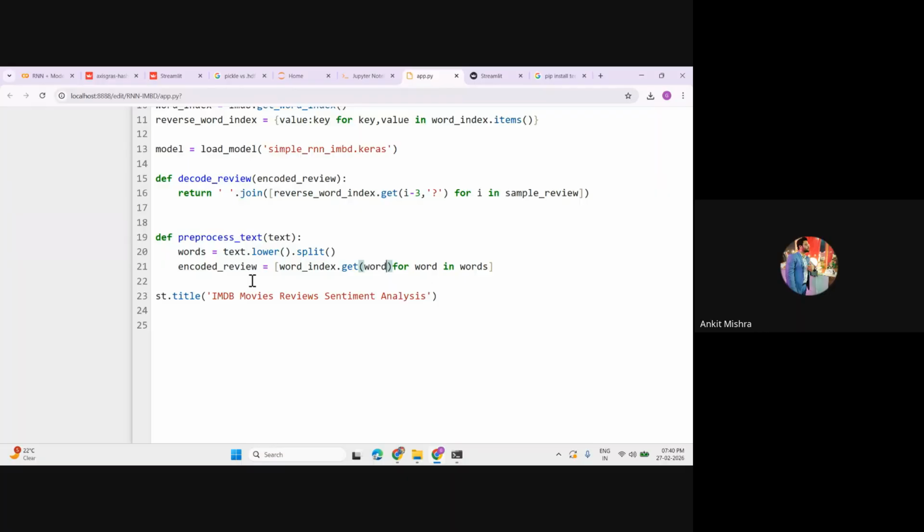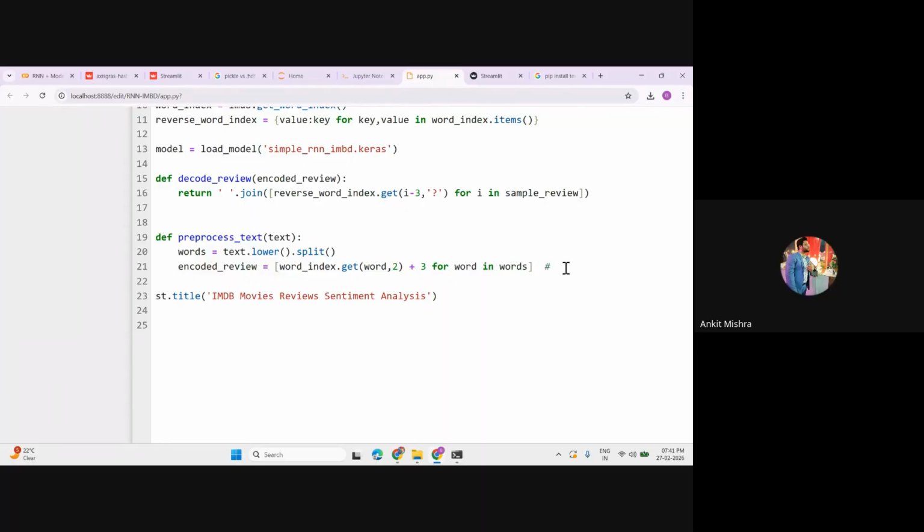There might be chances that I will not get any matching words, so I'll give a default value, like 2 or 3. Previously we were starting with the minus 3 approach, so let's increase by 3, because the initial three word characters are reserved for something else, right? So we are using word index dot get of word, and dot get is a dictionary method. Then we will get the encoded review in numerical form.